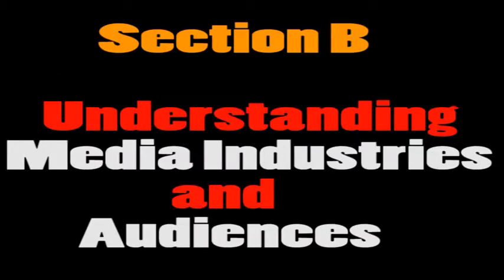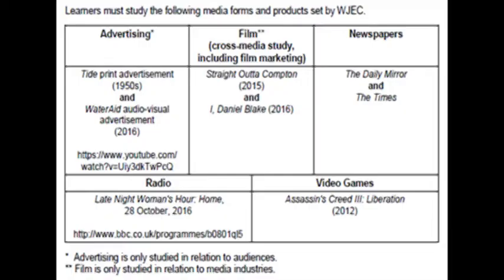Section B. Understanding media industries and audiences. Learners must study the following media forms and products set by WJEC. Some of these will be a repeat of Section A, but in this case you're not just looking at the text anymore, you're looking at the context, the industry, how it was made.